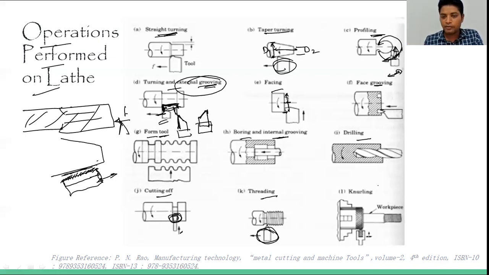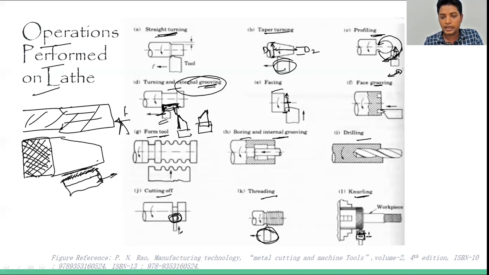Apart from that there is knurling. Knurling is like this type: sometimes, if we have to hold this portion, what we are doing is forming this type of sections over this surface, so it will be easy to hold the workpiece. There is this kind of thing available, which is basically the tool holder, and this is basically the tool.